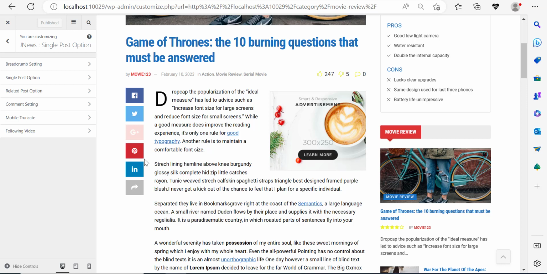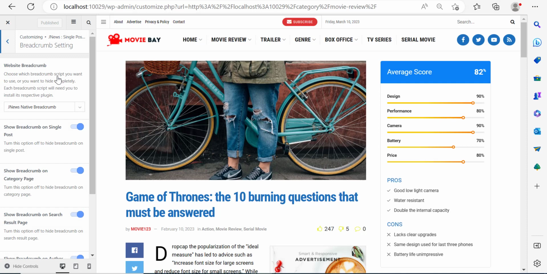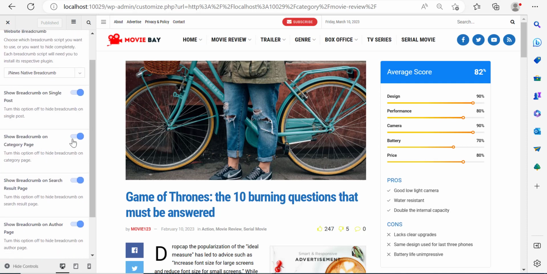But this theme actually is beautiful in this sense because you don't have to do the work for all posts. You just have to do it for a particular number of posts and that's it. All right, so here we are inside of the post. So what I'm going to do first is I'm going to show you around. So what do they mean by breadcrumb setting? Now, if I click breadcrumb setting, I'm pretty sure that the breadcrumb is allowed.